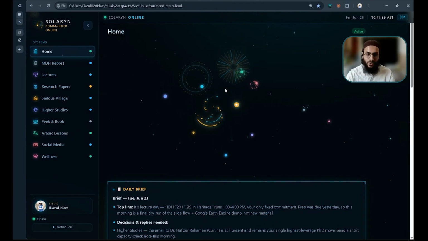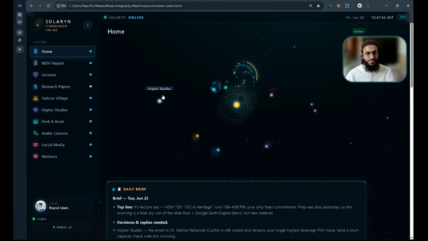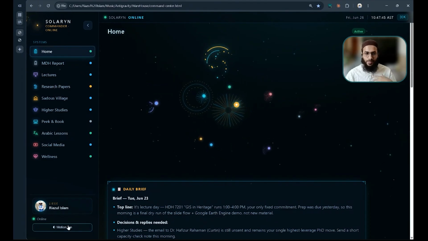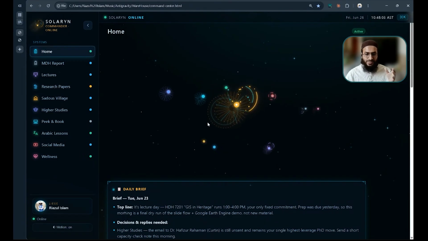And in my whole world I have multiple planets like this. You see, and these planets are my projects. I'll turn off the motion so that you can see. This is the Solaryn. These are multiple projects of mine which I'm working on, which you can see it here. Okay, so it's just the interface, the graphical interface, but let's deep dive for what it actually does.